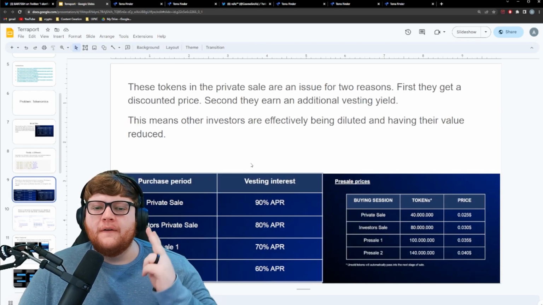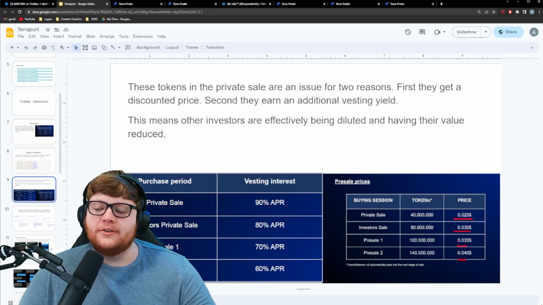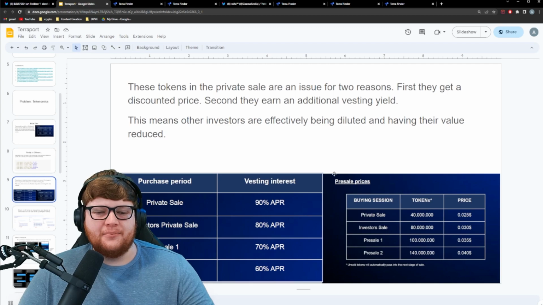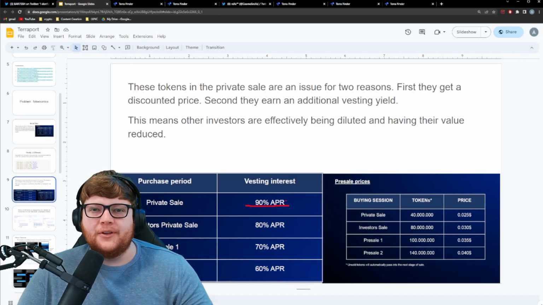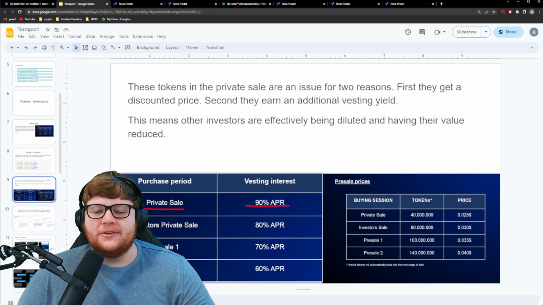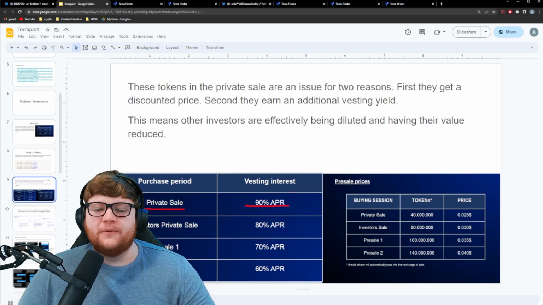And this is a problem for 2 different reasons. The first problem is the different price, right? So in the sale, you had these different price points. And so if you bought in early, you got a discounted price. But the other problem is this vesting yield, where if you're part of the private sale, the tokens that are locked up that have not been vested yet, they're earning APR every single day. The private sale tokens are earning higher APR. And I went ahead and confirmed that those wallets that I looked at on the blockchain, they were earning the higher APR yields for the private sale.